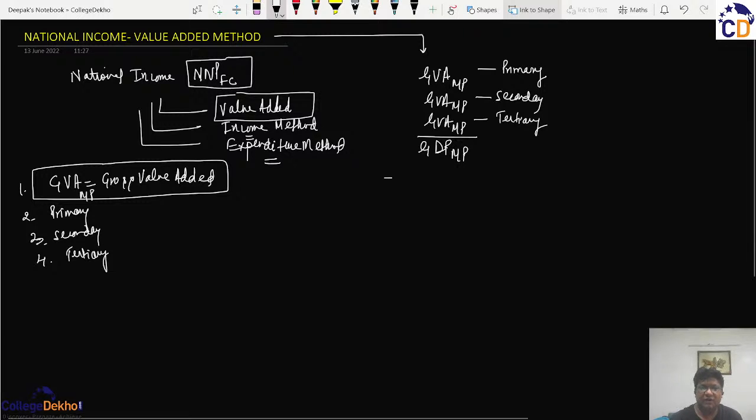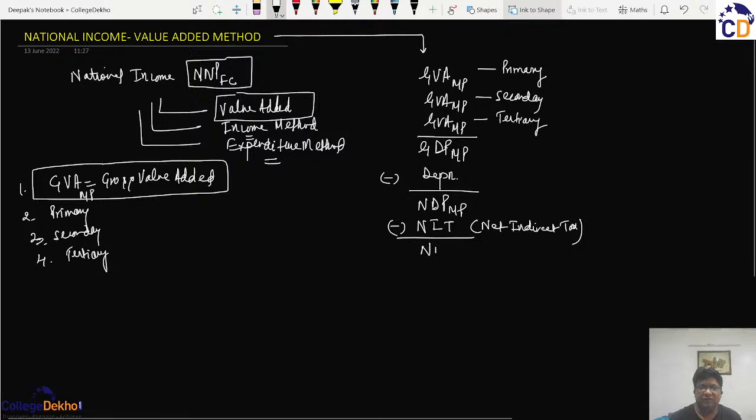Now, if we deduct the depreciation from here, then we will arrive at the net domestic product at the market price. And if we deduct the net indirect tax from here, NIT, जो भी economics के student हैं, they all understand what is net indirect tax, और पुराने सेशन पर डिस्कस कर चुके हैं.